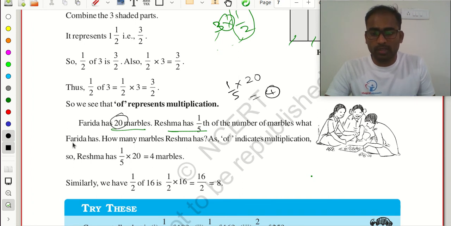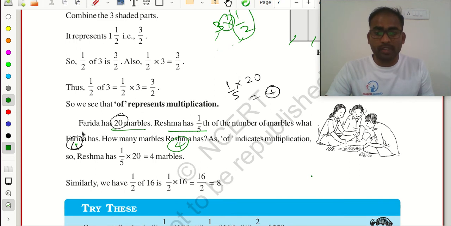So Reshma has 4 marbles. Why? Because 1/5 of what Farida has. Farida has 20. Understood? So Reshma has 4 marbles.